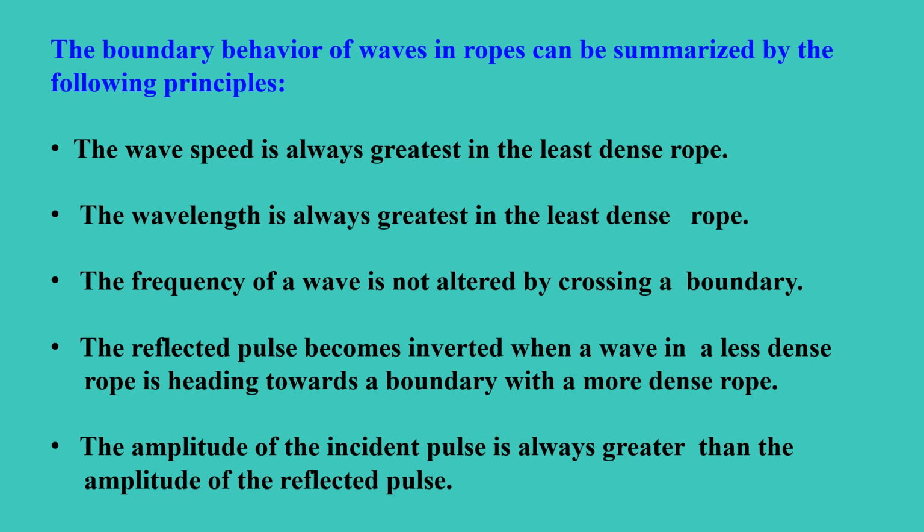The boundary behavior of waves in ropes can be summarized by the following principles. The wave speed is always greatest in the least dense rope. The wavelength is always greatest in the least dense rope. The frequency of a wave is not altered by crossing a boundary. The reflected pulse becomes inverted when a wave in a less dense rope is heading towards a boundary with a more dense rope. The amplitude of the incident pulse is always greater than the amplitude of the reflected pulse.